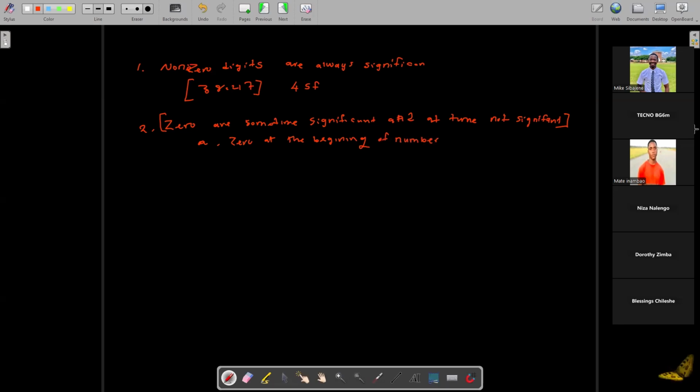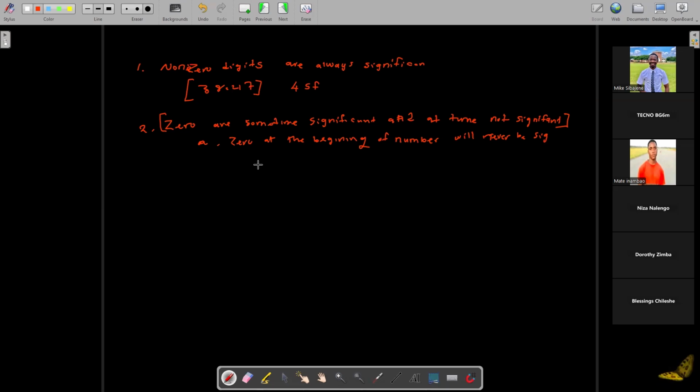If you can't see, you can just tell me to adjust my handwriting. So a zero at the beginning of a number will never be significant. Take note of this. I'll just use SIG to represent significant.